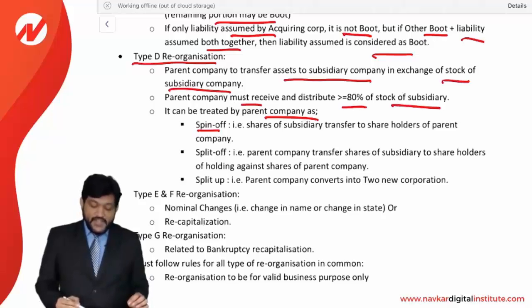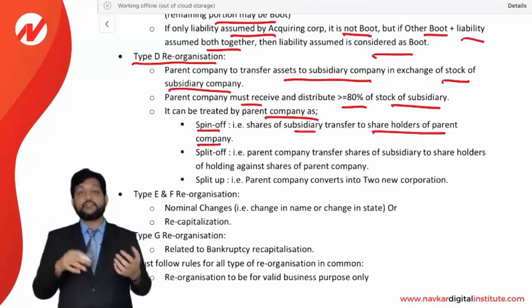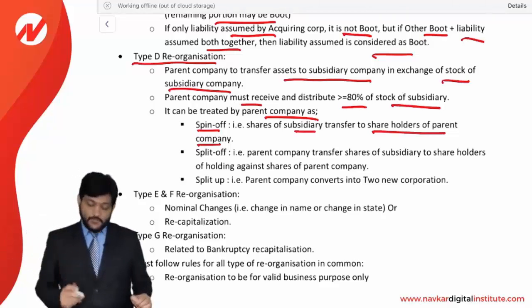Spin off means shares of a subsidiary company will be transferred to the shareholders of a parent company. Whatever shares being received, that will be transferred to the parent company shareholders.